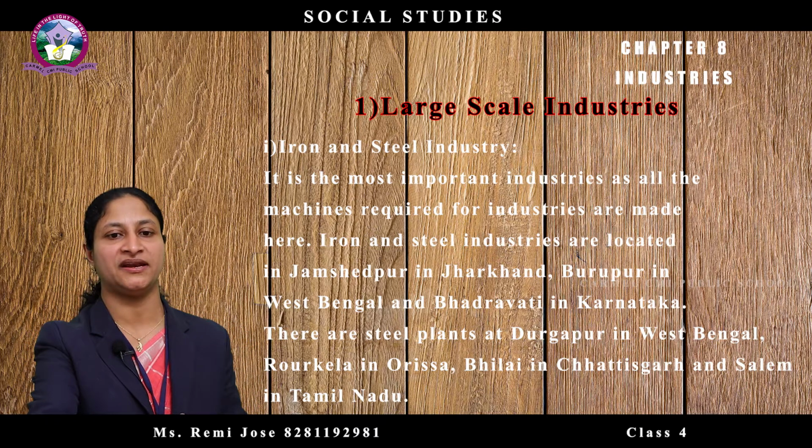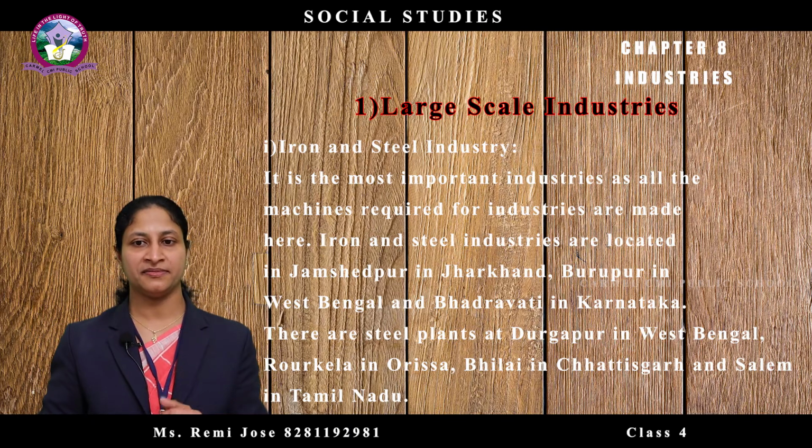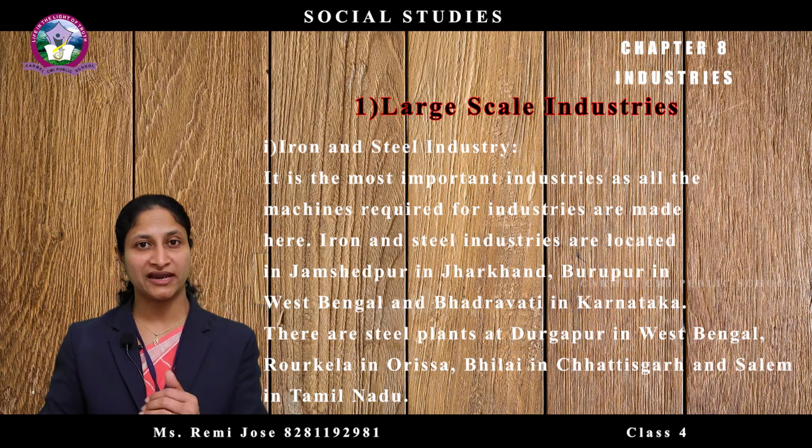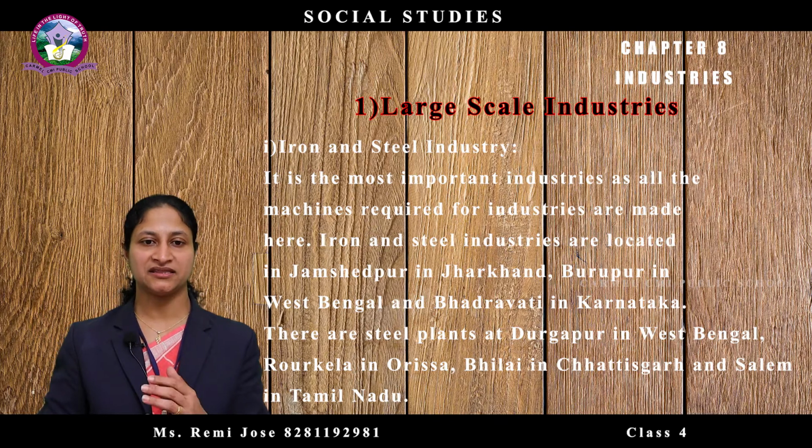Then after independence, many more steel plants have come up. They are Durgapur in West Bengal, Rourkela in Orissa, Bhilai in Chhattisgarh and Salem in Tamil Nadu.